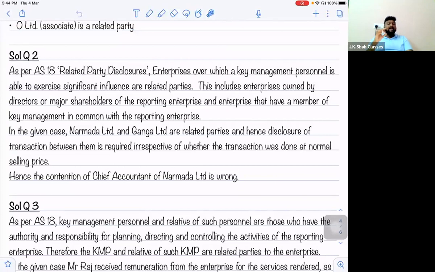And the same is what is happening over here. Because the KMP is the major shareholder of Ganga Limited. Right? So the KMP of Narmada and the major shareholder of Ganga are one and the same. Hence both are related. So in the given case, Narmada Limited and Ganga Limited are related parties. Hence disclosure of the transaction between them is required irrespective of whether the transaction was done at normal selling price. Hence, the contention of the chief accountant of Narmada Limited is wrong.